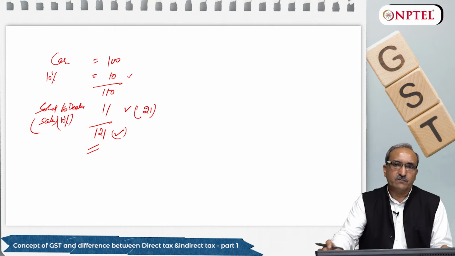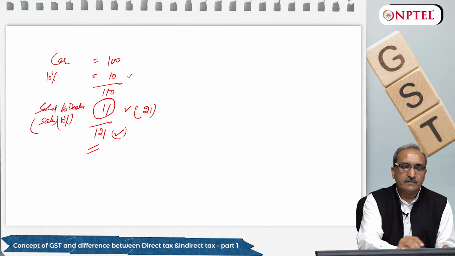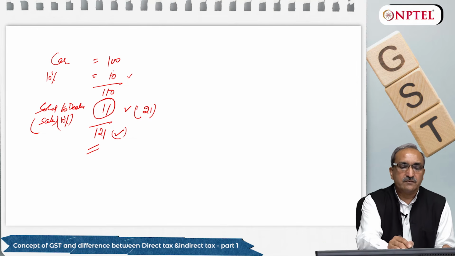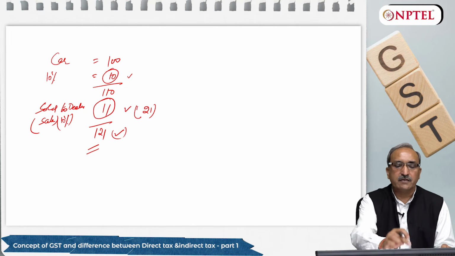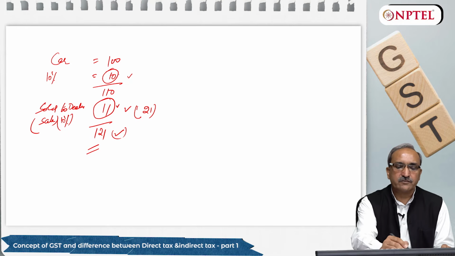And in this mechanism of pricing, in the 11 rupees, I am paying sales tax on excise. It means I am paying tax on tax.